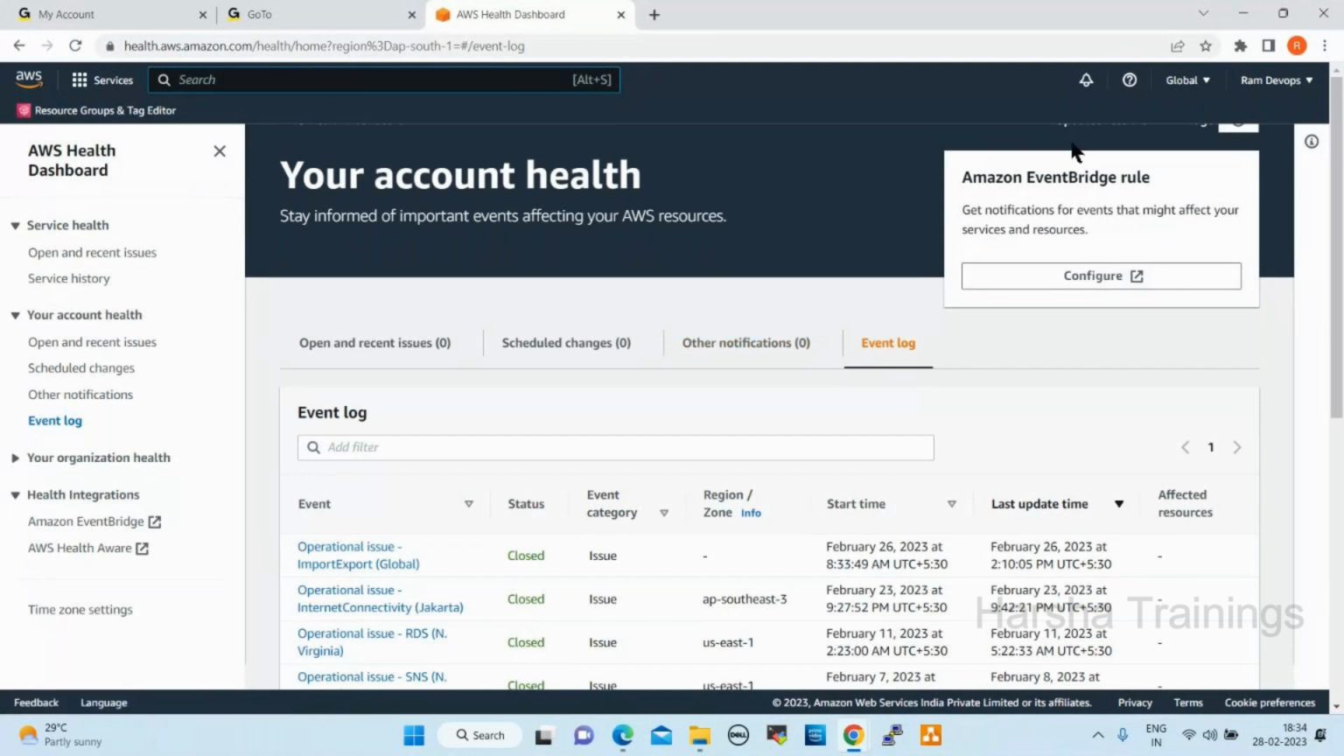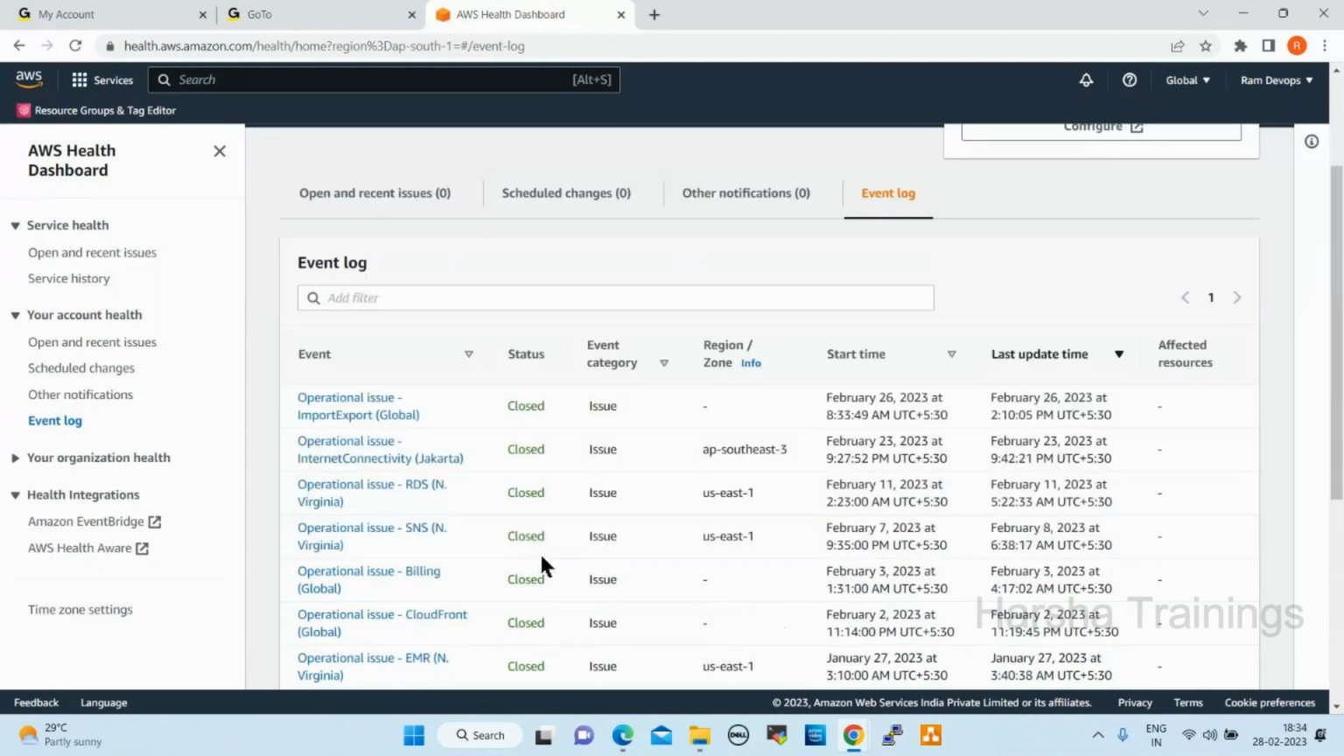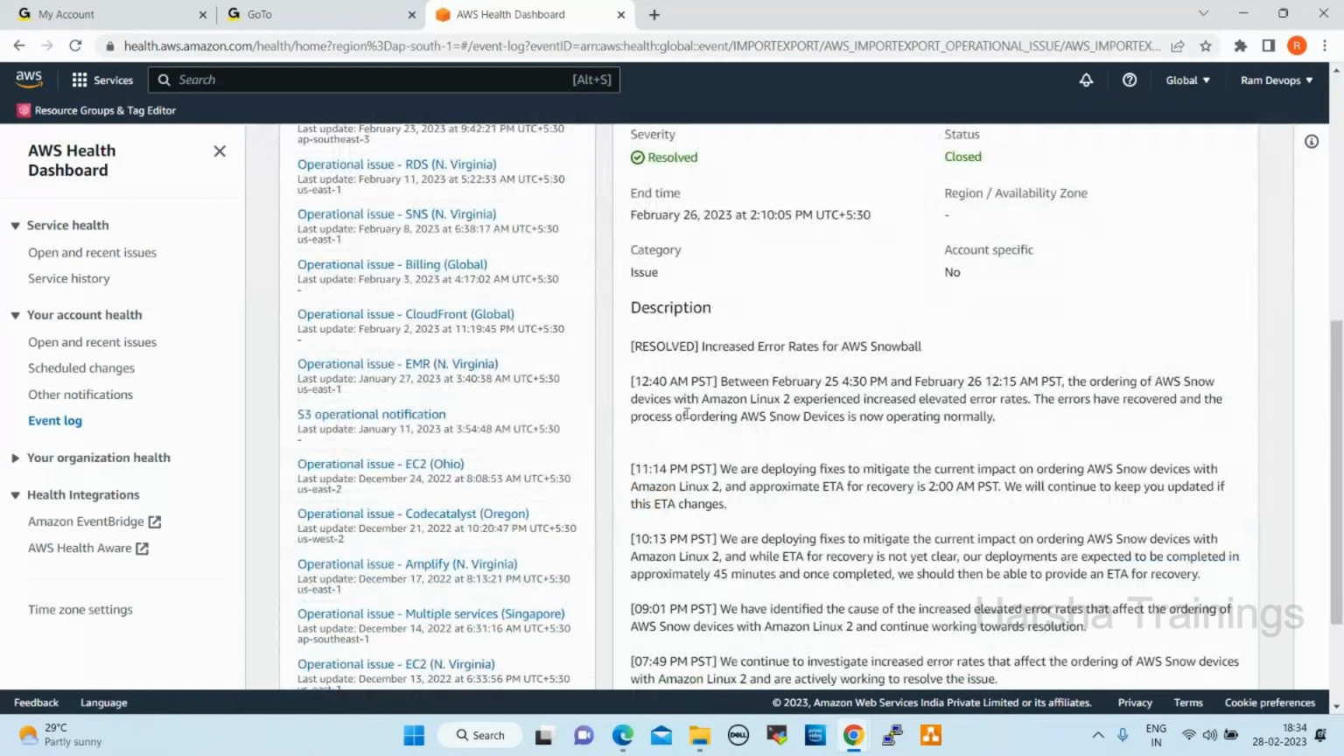What is this log actually? A log is nothing but, for example, see here, operational issue. If you click on this, you can see some information here. See here, between February 25th 4:30 p.m. and February 26th 12 p.m. IST, the ordering of AWS Snow devices with Amazon Linux experienced increased errors. If any issues happen, we also get the notifications here. These are operational logs and issues.